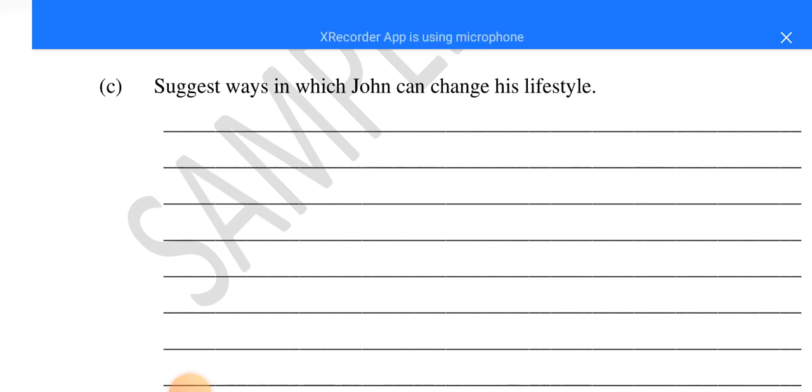He should avoid. In other words, you can say let the parents of John take him to the boarding section, whereby John can avoid reaching those corners. Remember, he was going back home and he passed a nearby trading center where he normally boozes. So when they take John to hostels, maybe. Then we can talk about go for rehabilitation, and lastly, practice healthy habits. That was one of the examples of item 2.